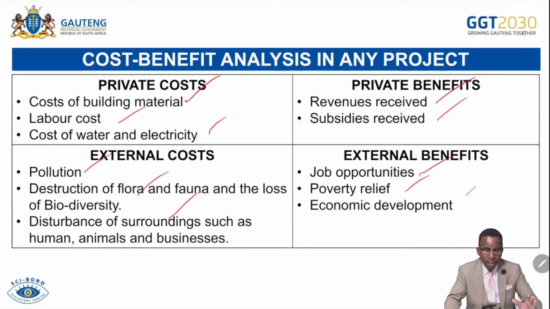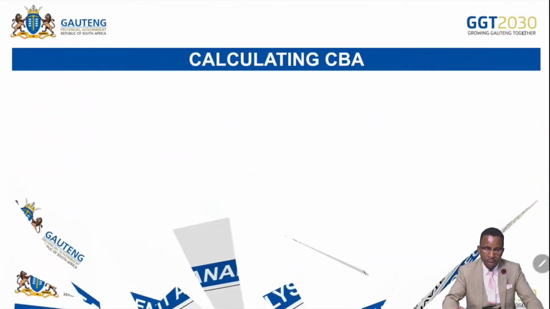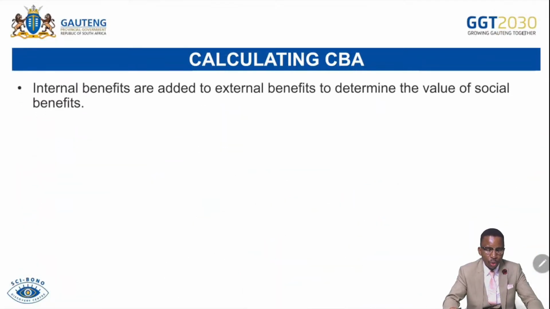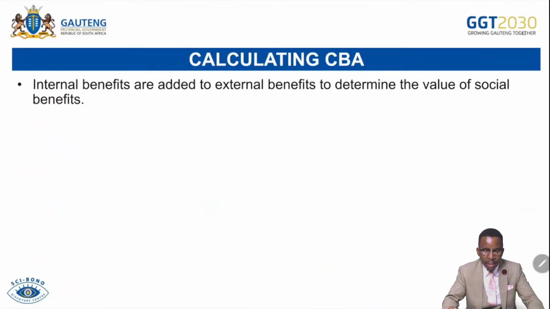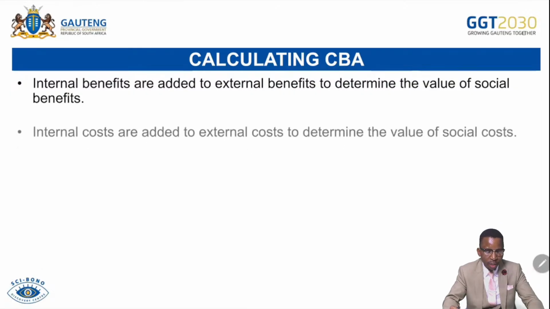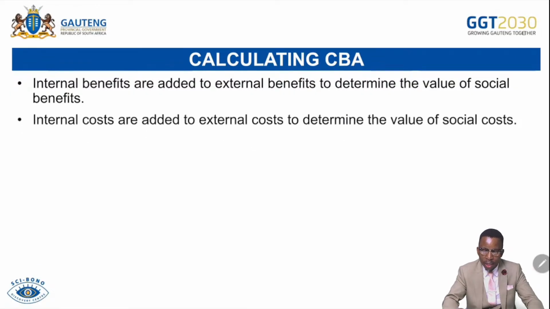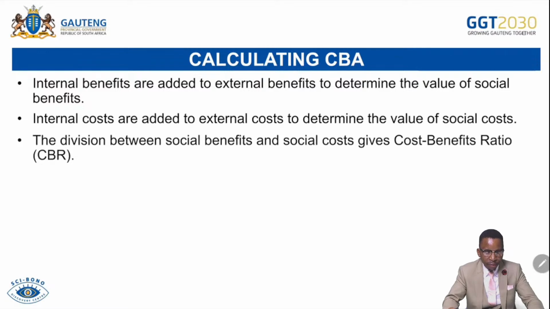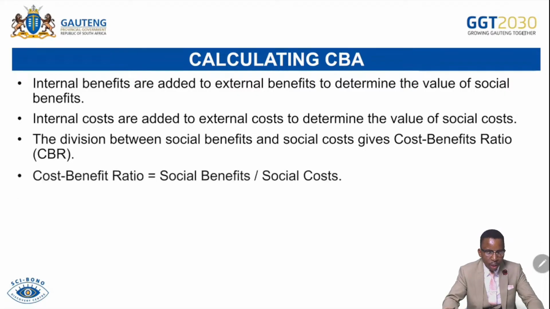So private cost plus external cost gives us social cost, and private benefit plus external benefit gives us what we call social benefits. Calculating CBA: internal benefits are added to external benefits to determine the value of social benefits. Internal costs are added to external costs to get the value of social cost. The division between social benefits and social cost gives the cost benefit ratio, which is CBR. Cost benefit ratio equals social benefit divided by social cost.